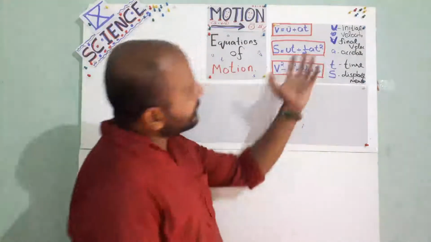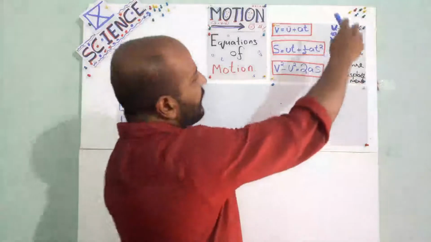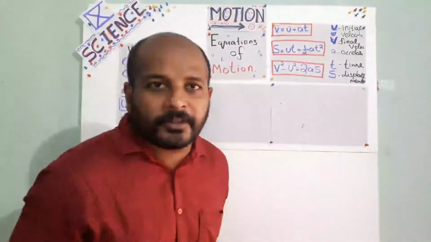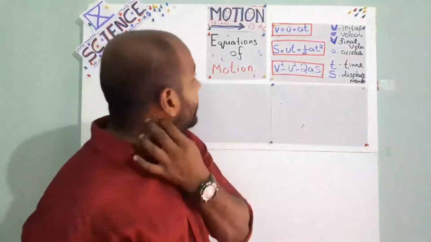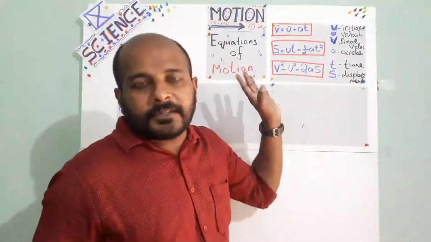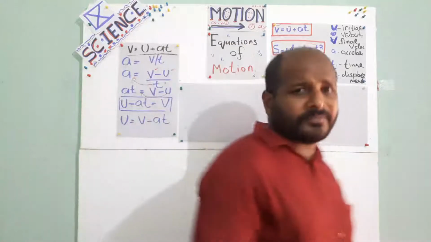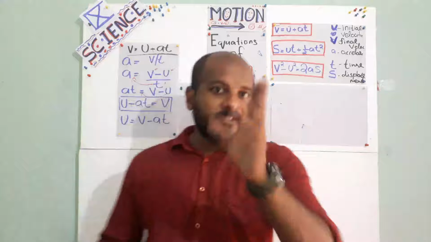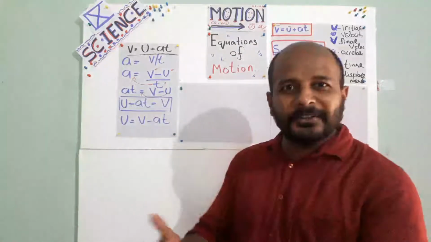So what all things are there in the equation? We have time, we have acceleration, we have initial velocity, we have displacement. Am I right or not? So we need to find the displacement, but final velocity is not there. Understand? So let's see. What is the equation of velocity? Displacement, we need to find it out.